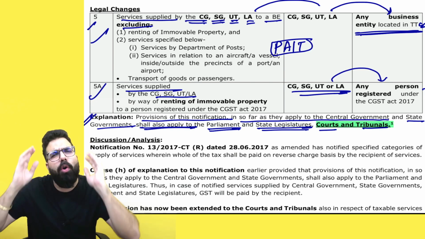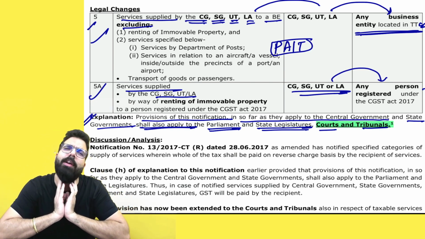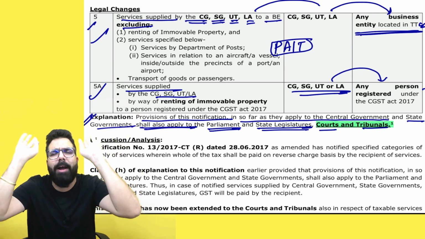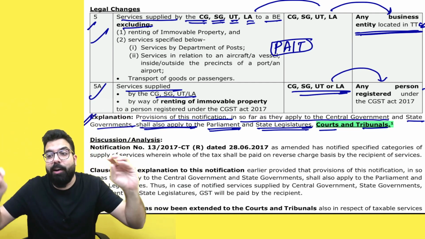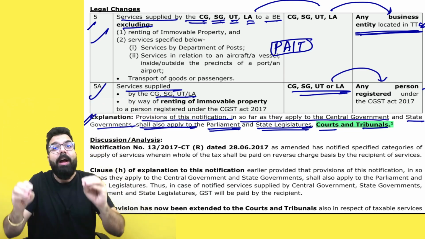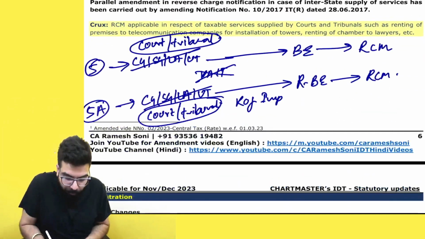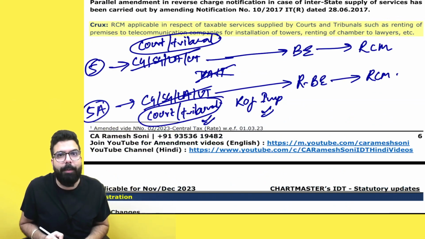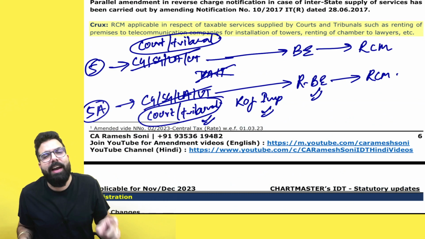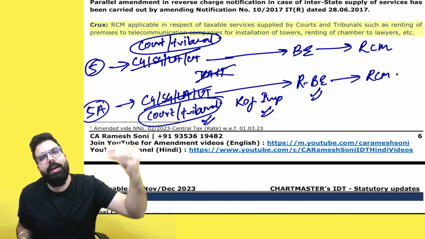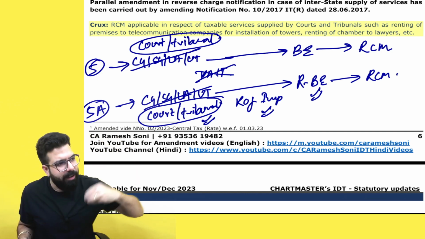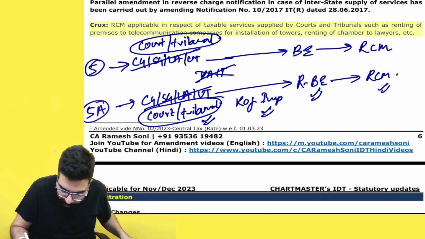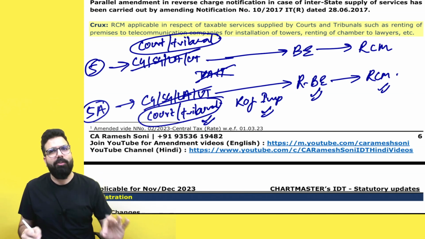So sir, if court or tribunal is providing justice wala services, Baba, justice wala services are neither supply of goods nor supply of service. That you forget it. Court or tribunal established under the law providing justice wala service, you forget it. Other than that, for example, if court or tribunal is giving renting of immovable property to a registered business entity, supposingly one space is there and they have gone ahead and rented that space to a registered business entity. Reliance went ahead and told we want to put one telecommunication tower. They rented it to Reliance. Now they have to go ahead and pay GST under RCM.